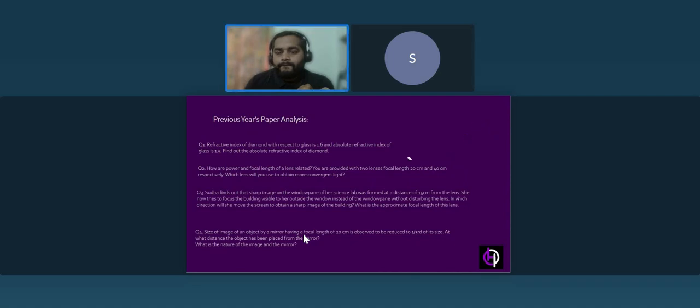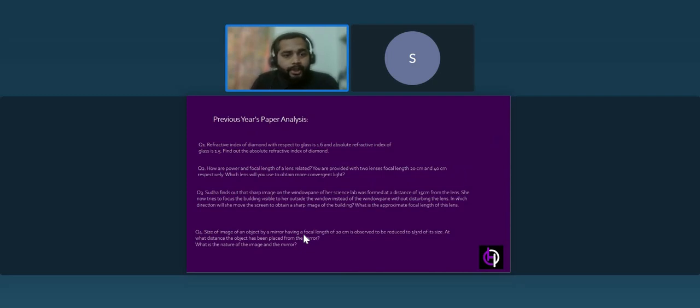Now, moving to the third question. Sudha finds out that a sharp image on the window pane of her science lab was formed at a distance of 15 centimeters from the lens. So it's forming the image of the window pane of her science lab. So definitely there will be a screen, isn't it?